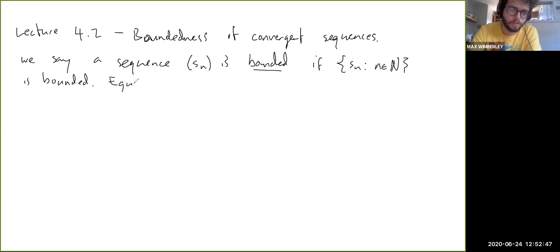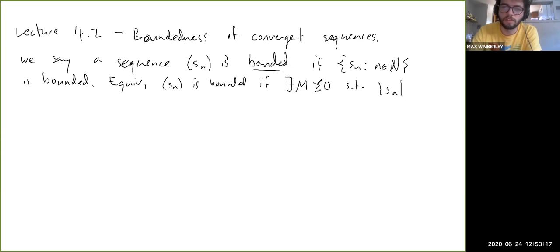Equivalently, Sn is bounded if there exists an M greater than 0, say, though it has to be greater than 0 for this to make sense. Or I guess it could equal 0, but obviously if there is a bound equal to 0, then you can choose one that's greater than 0 anyway, such that the absolute values are all less than or equal to M.